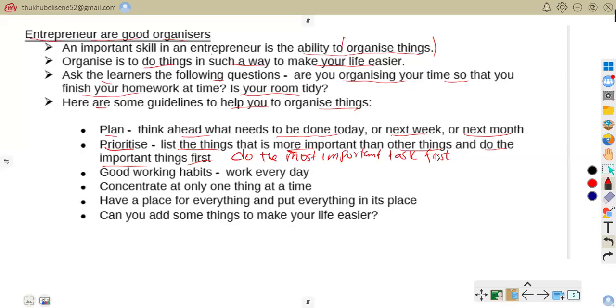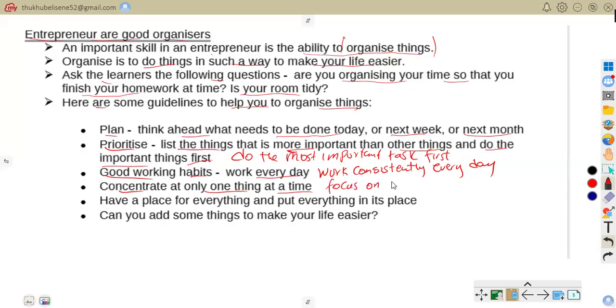Also, it talks about good working habits. Work consistently every day. For example, a baker prepares fresh bread every morning. Concentrate on only one thing at a time. Focus on one task before moving to another.